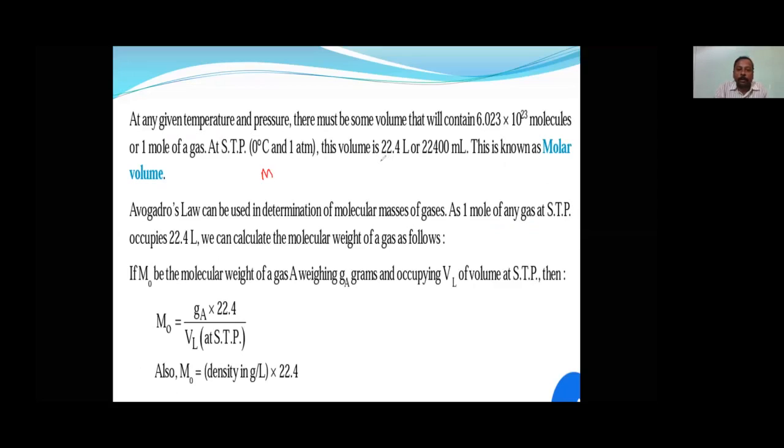Then he found that 22,400 milliliters is the volume occupied, and whatever the mass is in that occupied volume is called the molar mass. So once they ask, molar mass is equal to density into 22.4 liters. So this is molar density. Okay, I think it is clear now, everybody.